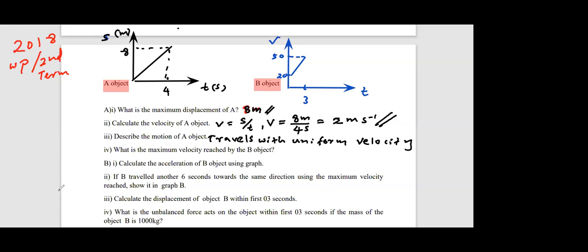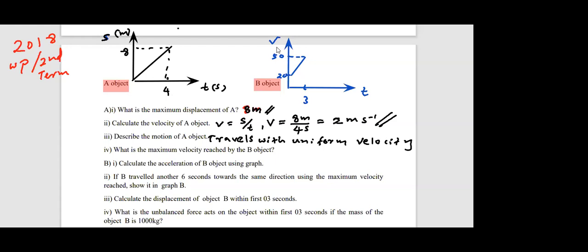Who can give me the answer for part 4? Yes, any volunteers? I'll ask the answer from Ayad. Sujivani? 10 meters per second. 13 meters per second.